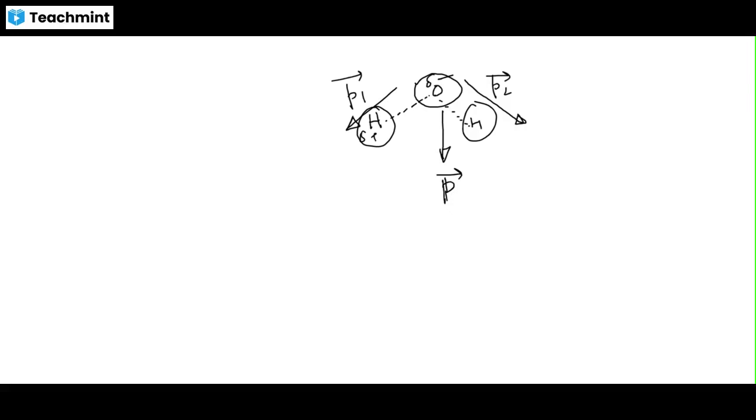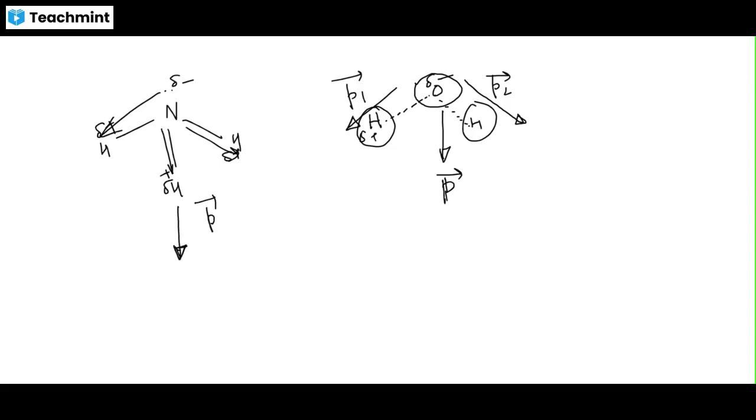Similarly, if we take the case of ammonia, NH3, it has a negative center here and positive centers here. Dipole moment from negative to positive, so the net dipole moment may be somewhere here, P. So it has a net dipole moment.